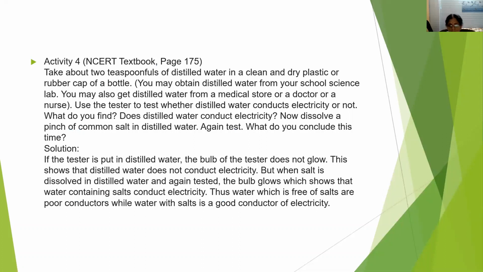If the tester is put in distilled water, the bulb of the tester does not glow. So this shows that distilled water does not conduct electricity. But when salt is dissolved in distilled water and we test it again, this time we can see the bulb glows. This shows that water containing salts conducts electricity.